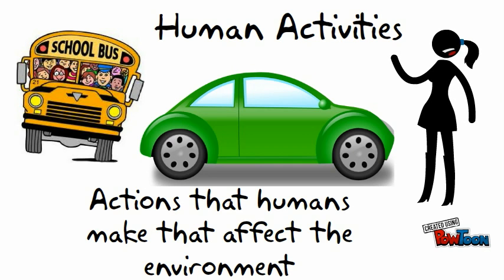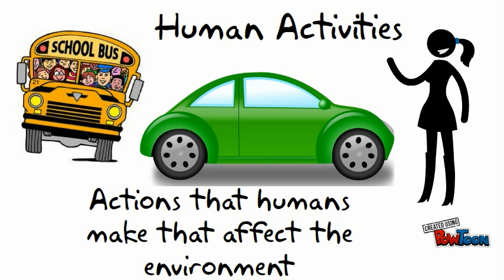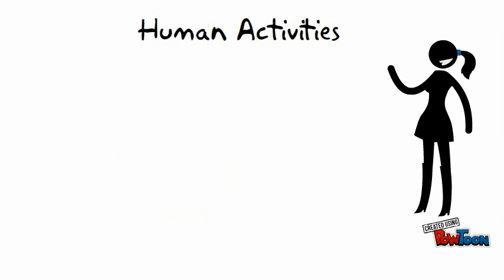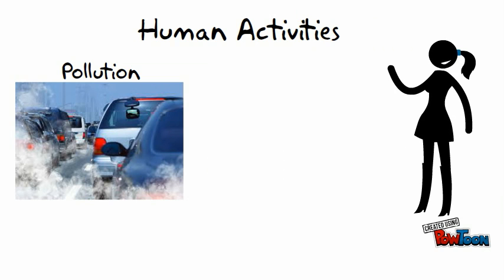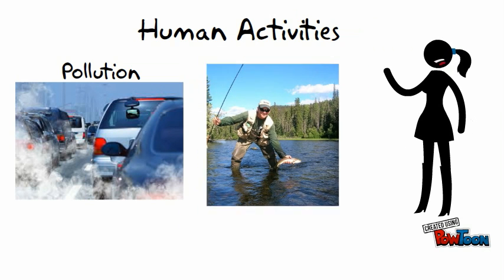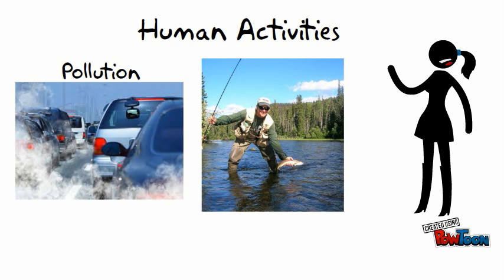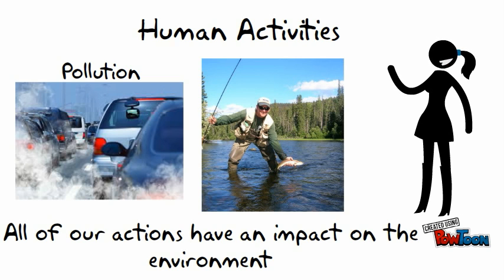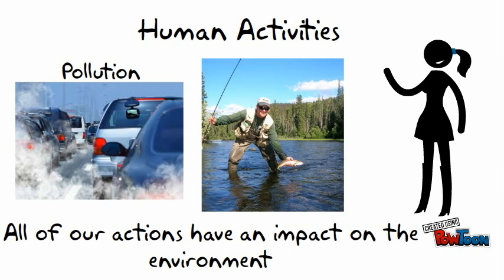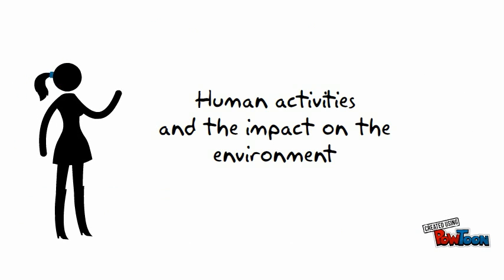Human activities are actions that people make that affect the environment. When we drive from one place to another, we create pollution from the engine of our cars. When we go fishing in a river, we are taking fish from a food chain. We have to remember that all of our actions have an impact on the environment in some way or another. In a couple of weeks, Mr. Backer will go more in depth about human activities and our impact on the environment.